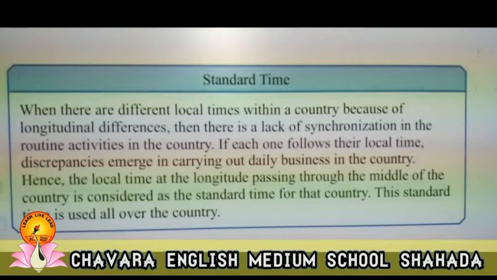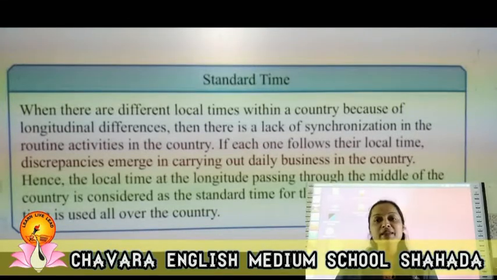If each one follows their local time, discrepancies emerge in carrying out the daily business of the country. Hence, the local time at the longitude passing through the middle of the country is considered as the standard time for that country. This standard time is used all over the country.